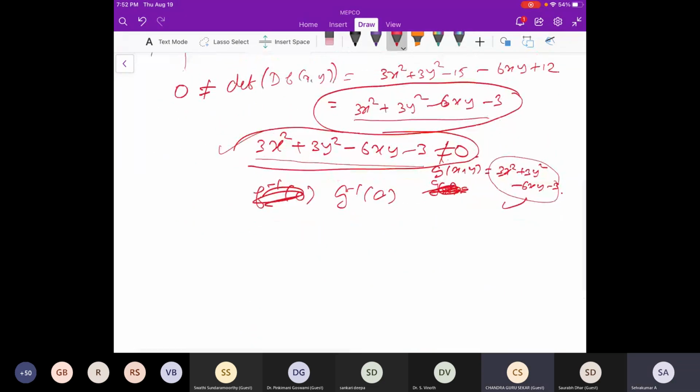Suppose G inverse of 0 is small a comma b. For that point also we have a neighborhood, right? For every point we have a neighborhood. So a comma b is also a point, and that point also has a neighborhood. I'm taking that neighborhood as my S. Then it is not invertible. Oh, how will it be invertible? See, for those curves actually it is not invertible, right? For those curves.